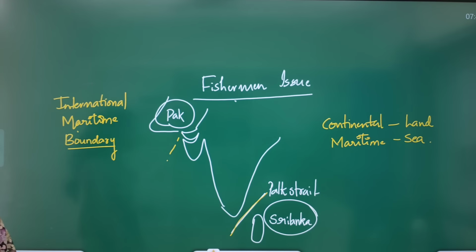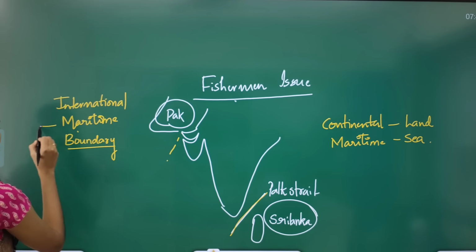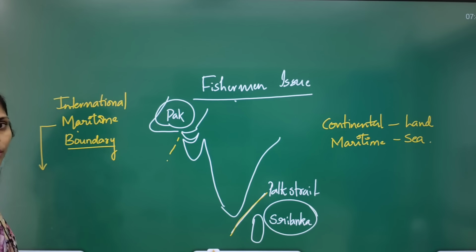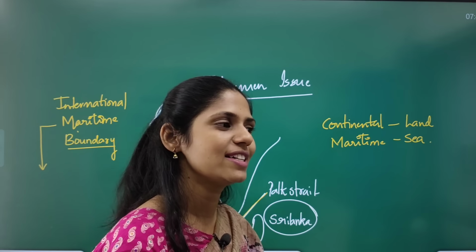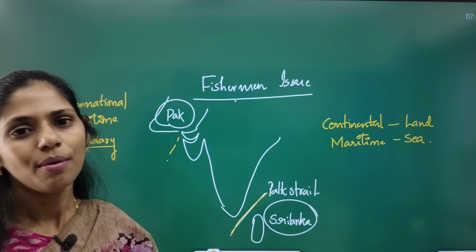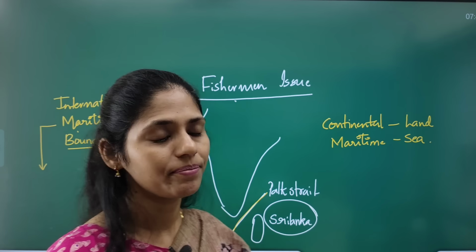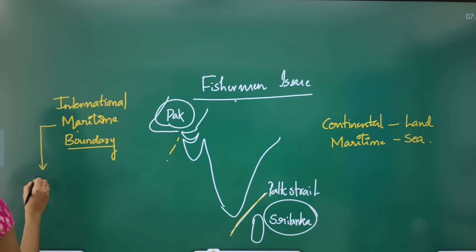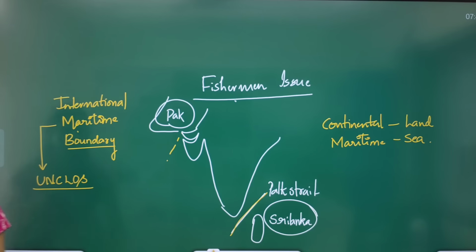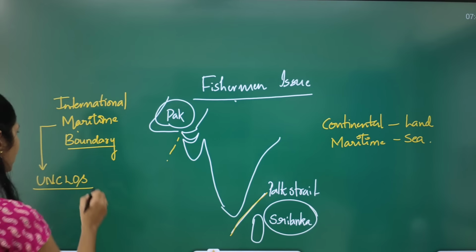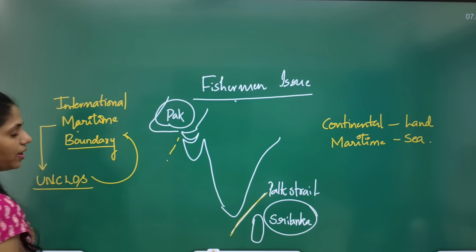Here you have to know one more important concept: how can we determine this maritime boundary? On the continent we have definite boundaries on land. What about the water? For water, we have UNCLOS, the United Nations Convention on the Law of the Sea. It defines the international maritime boundary.